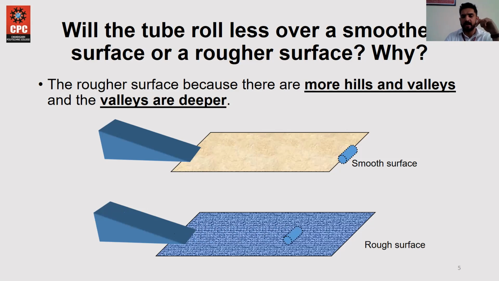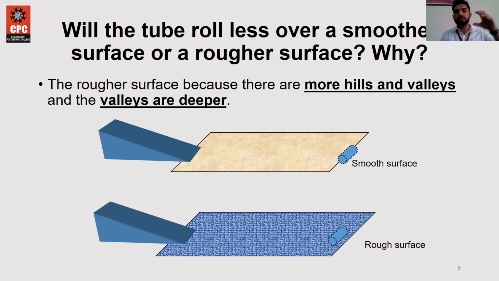The tube is not able to cross the carpet because of the roughness of the surface. The irregularities of the carpet do not allow the tube to roll over it.